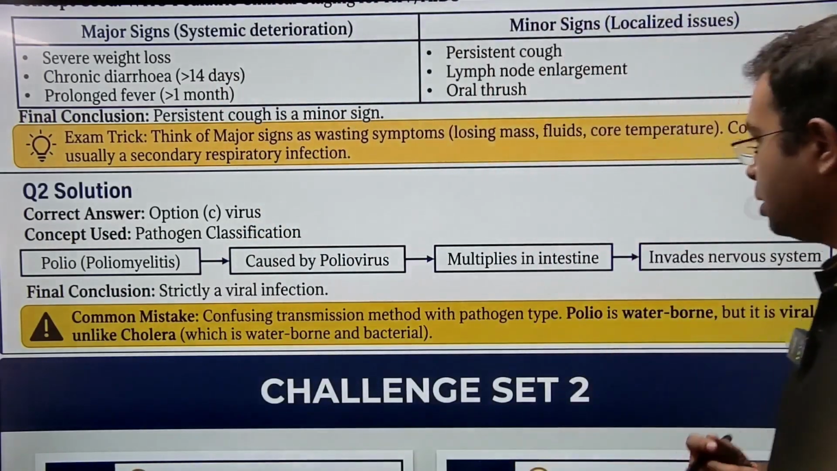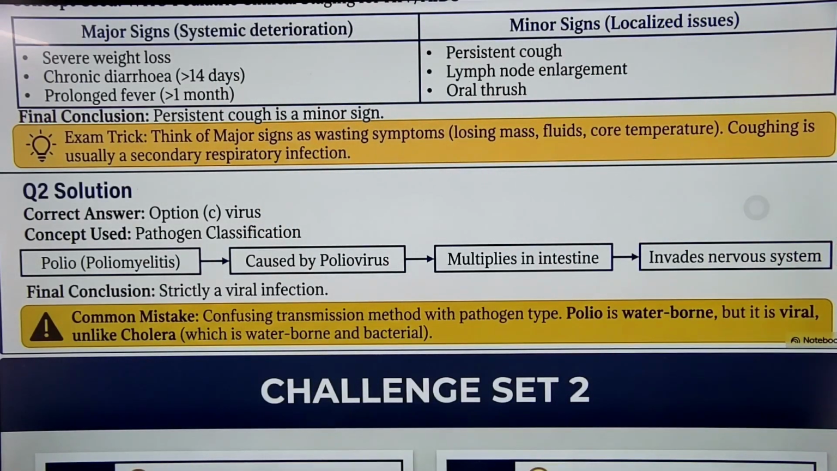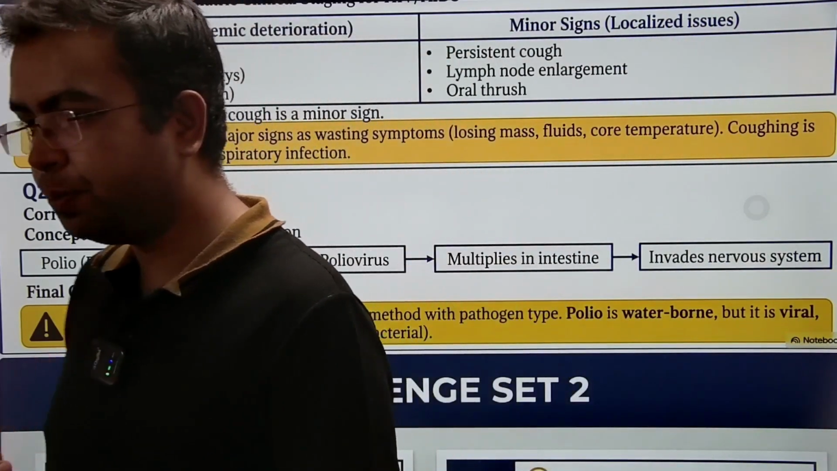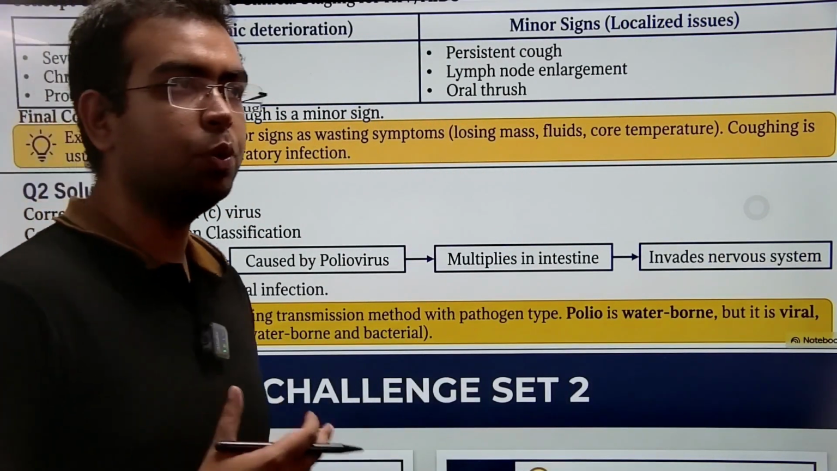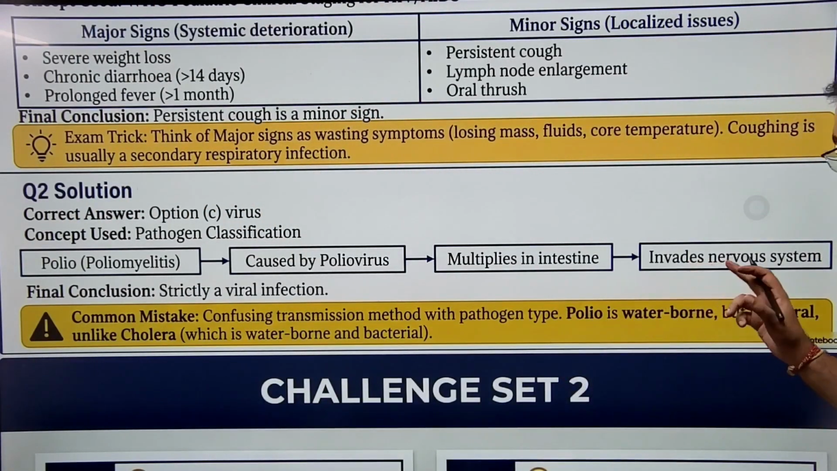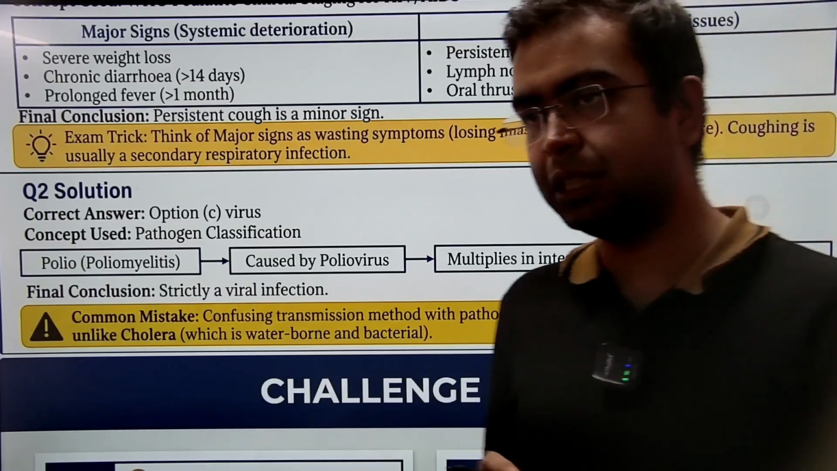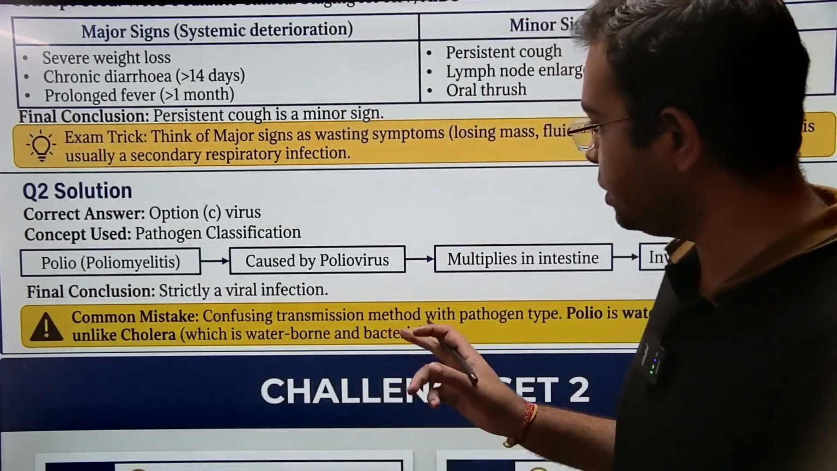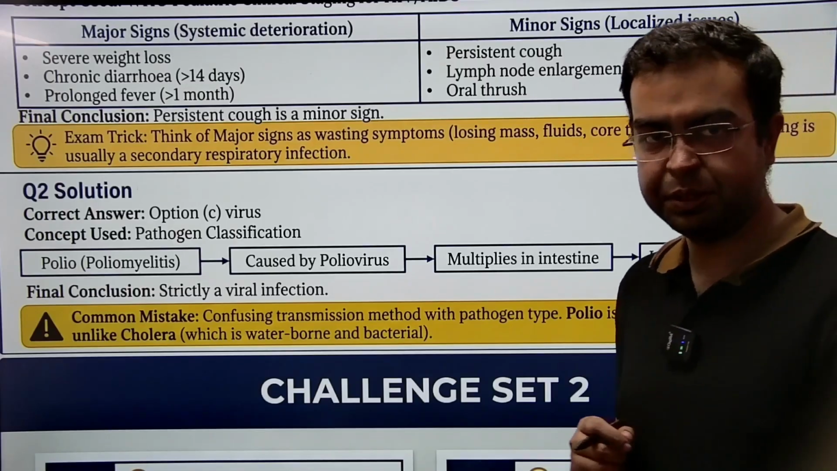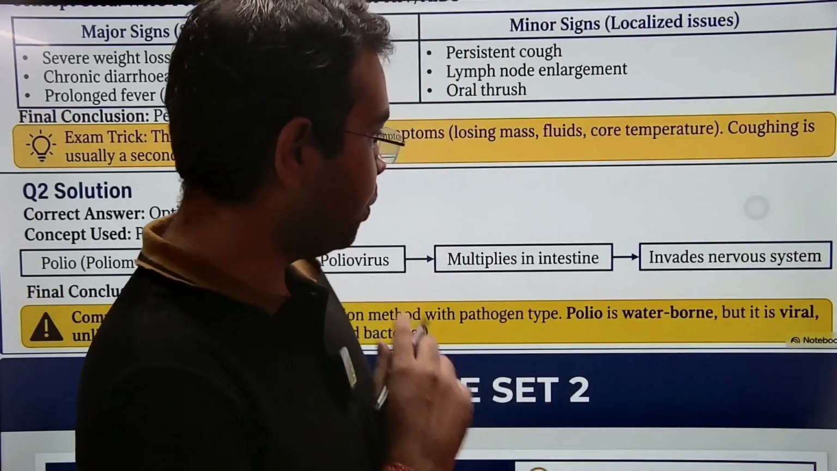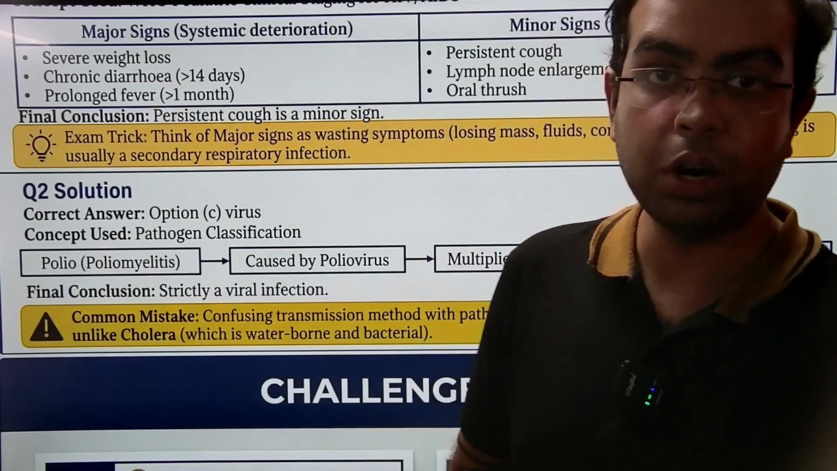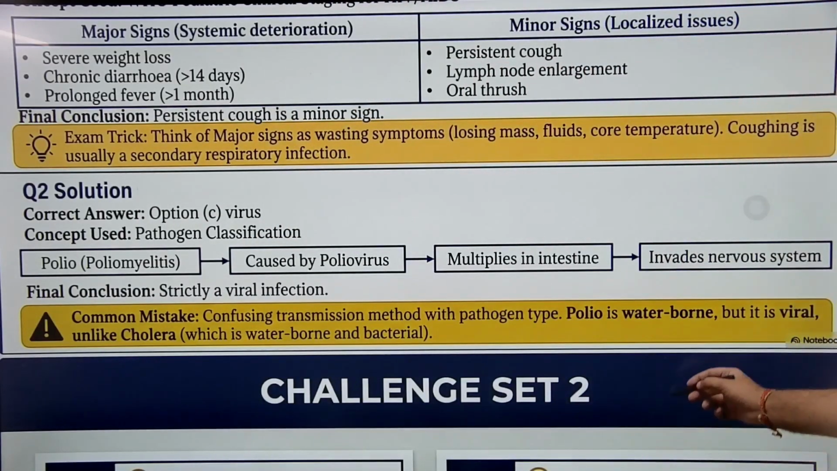Okay? But again, the difference here is, see, polio is a waterborne disease. It means that आपको गंदे पानी से polio हो सकता है. You can get polio from dirty water. But again, not to confuse cholera, so not to confuse polio with diseases like cholera. Why? Because cholera is also waterborne, but cholera is caused by bacteria. Okay? But polio on the other hand is waterborne too, but it is caused by a virus, not by a bacteria.